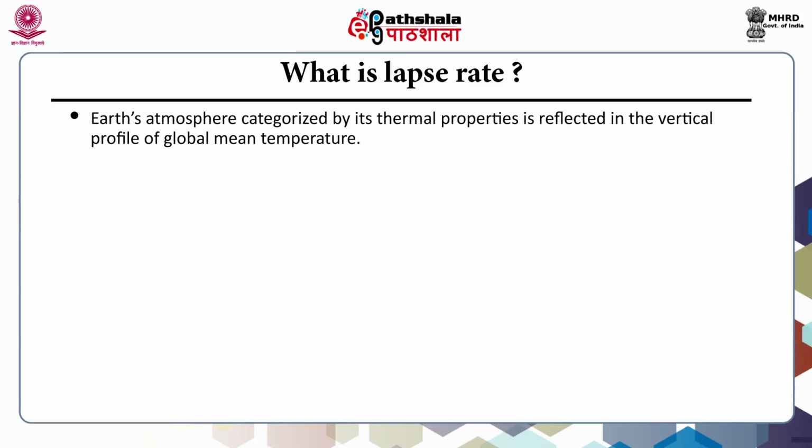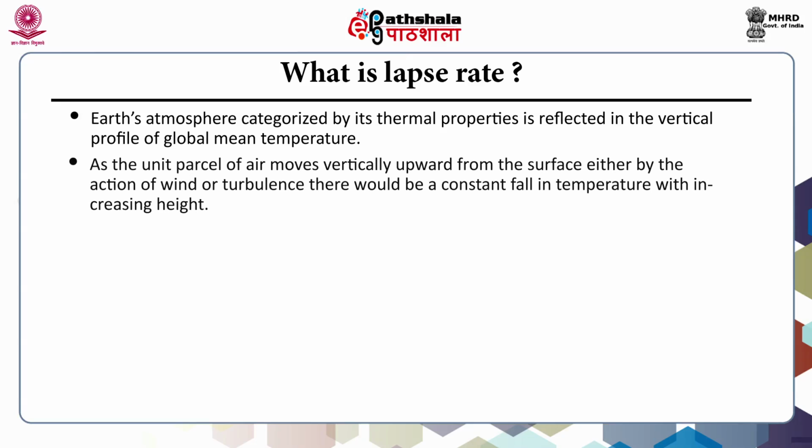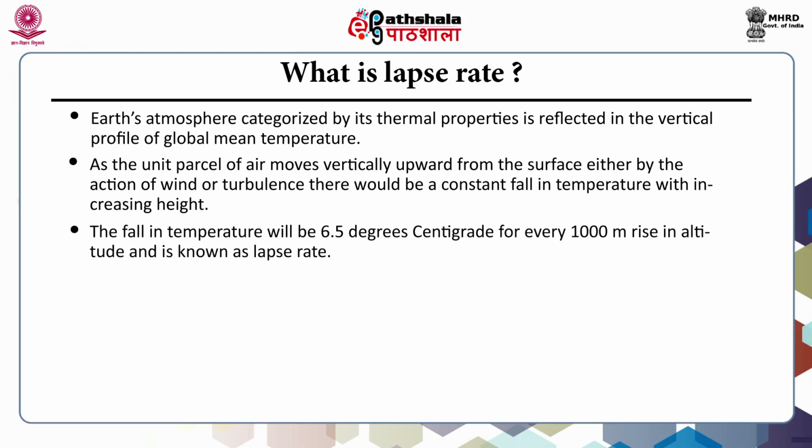The Earth's atmosphere, categorized by its thermal properties, is reflected in the vertical profile of the global mean temperature. As a unit parcel of air moves vertically upward from the surface either by the action of wind or turbulence, there would be a constant fall in the temperature with increasing height. The fall in the temperature will be 6.5 degrees centigrade for every 1000 meter rise in altitude, and it is known as lapse rate.